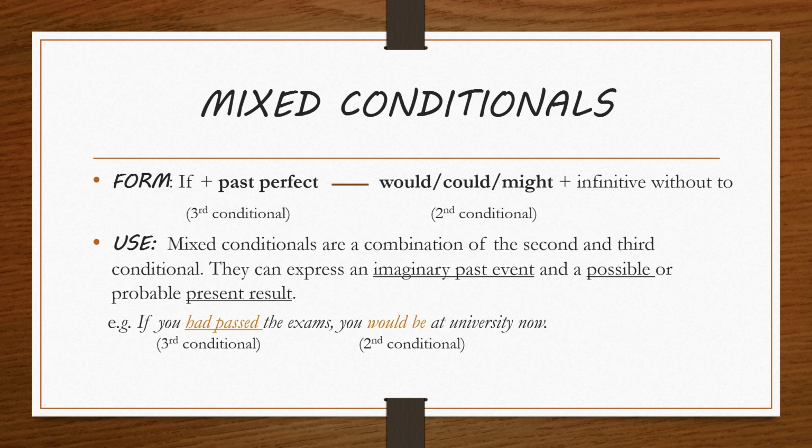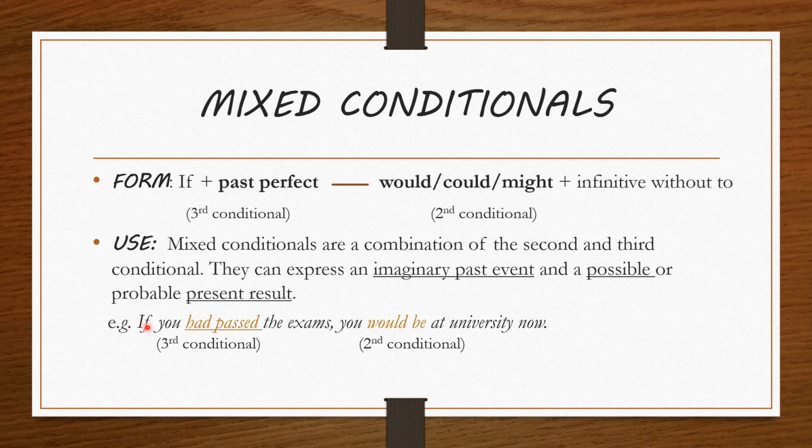Mixed conditionals. Mixed conditionals are formed in this way. In the if clause, we have if plus past perfect, which is a structure that belongs to the third conditional, whereas in the main clause we have would, could, might plus infinitive without to, which is a structure that belongs to the second conditional. Mixed conditionals are a combination of the second and third conditional. They can express an imaginary past event and a possible or probable present result.